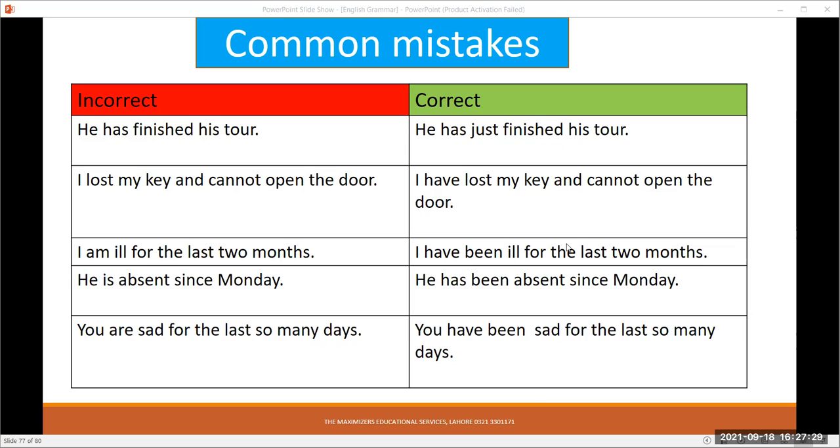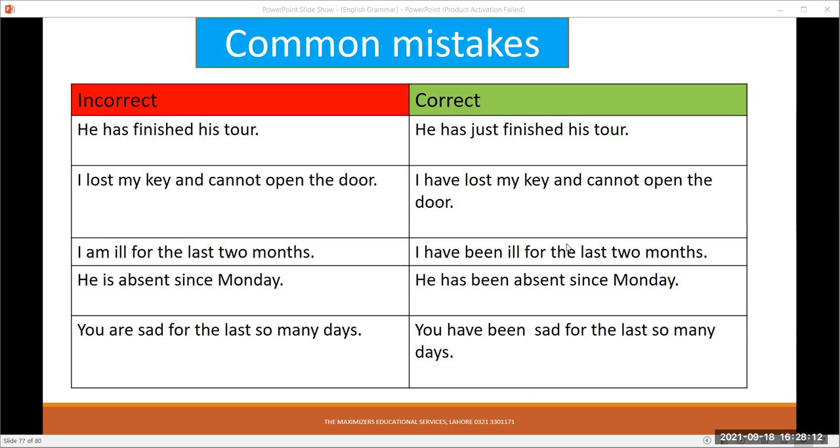I lost my key and cannot open the door. Here I have to use have lost, present perfect tense. Why? Because the act of losing the keys took place in the past. I am ill for the last 2 months. For the last 2 months, here we use present perfect. I have been ill for the last 2 months. So been is the third form of the verb be.